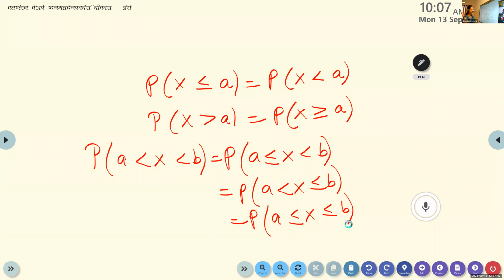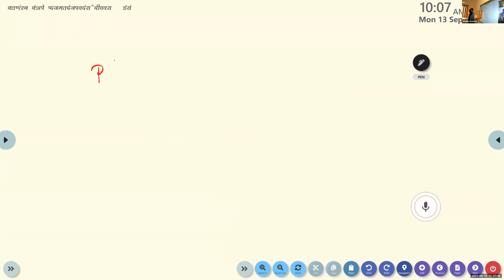What is P of Z less than 1.5? How will you take this? Probability of Z less than 1.5 means the same as F of 1.5.